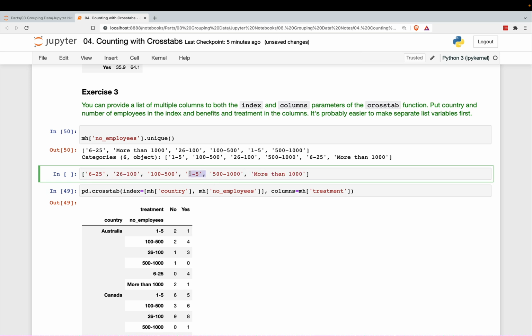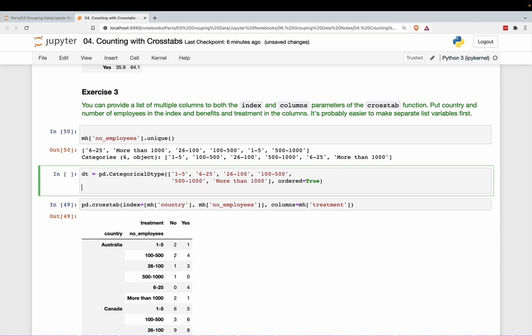And then let's move 1 to 5. All right, so let's see if that's right. 1 to 5, 6 to 25, 26 to 100. Okay, looks good. So we'll make that a categorical dtype. Say ordered equals true. And this is just for laziness, we'll say this is DT, data type. And then we will change this.